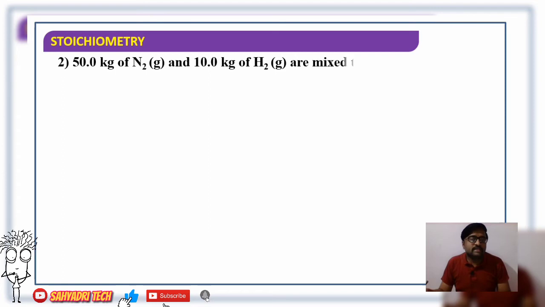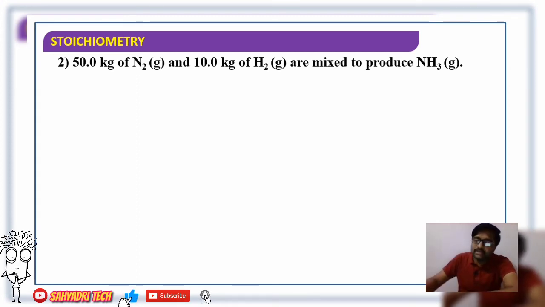50 kg of nitrogen and 10 kg of hydrogen are mixed to produce ammonia. So what they are specifying is the formation of ammonia. Then we have to think of the chemical equation for formation of ammonia. What is that?